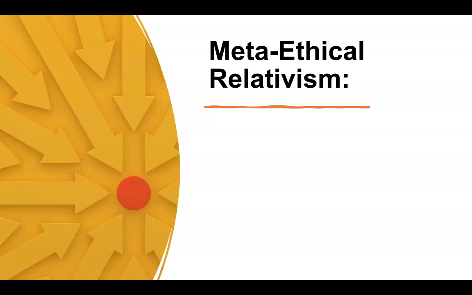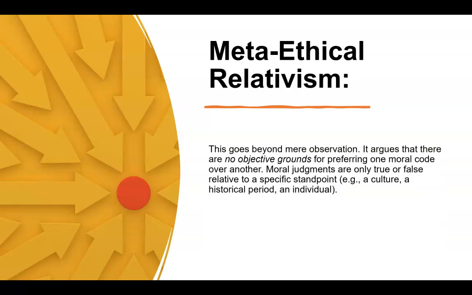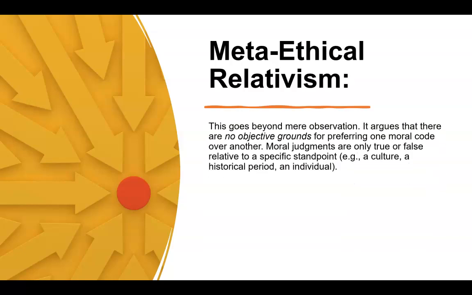Next we have meta-ethical relativism. What is meta-ethical relativism? This goes beyond mere observation. It argues that there are no objective grounds for preferring one moral code over another. Moral judgments are only true or false relative to a specific standpoint, a culture, a historic period, or an individual. So as I told you earlier, relativism theory never says that one culture or one moral is better than others.